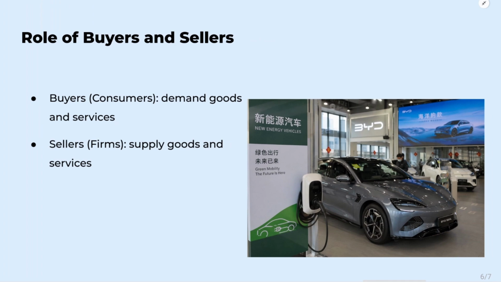In every market, there are two key groups: buyers and sellers. Buyers, also called consumers, create demand because they want goods and services. Buyers can be individuals like me and you, firms, or even governments. Sellers are those who provide these goods and services. Sellers can be individuals, but are usually firms, and they create supply by producing and offering goods and services. For example, if many people want electric cars, firms will produce more electric cars to meet this demand.